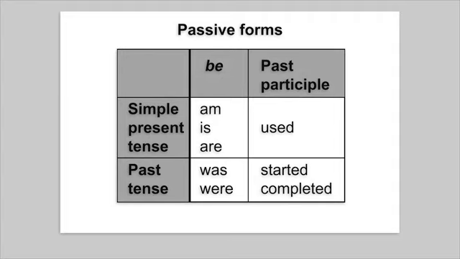We form the passive voice with the verb be plus a past participle. The verb be can be in any tense. Is used is an example of the passive voice in the simple present tense. Was started and was completed are examples of the passive voice in the simple past tense.